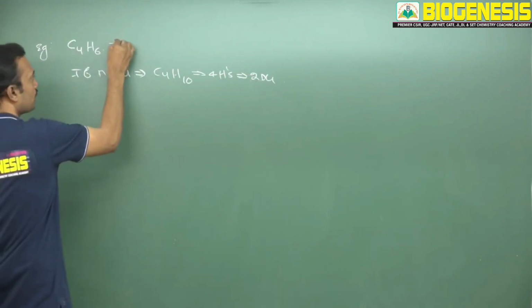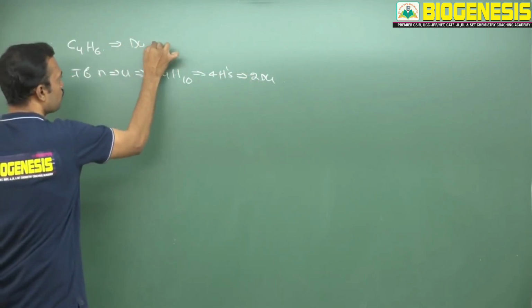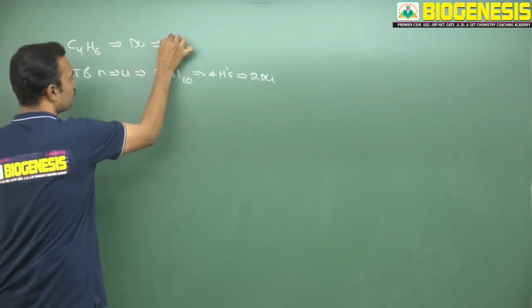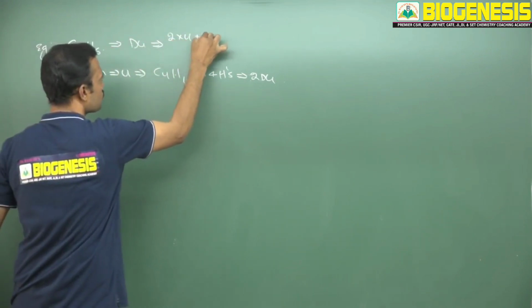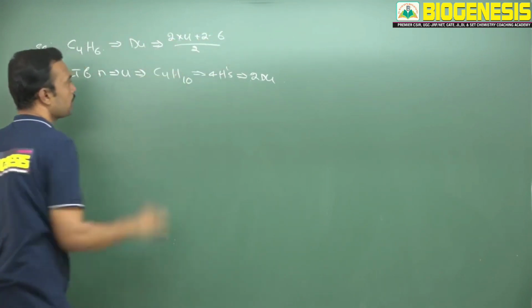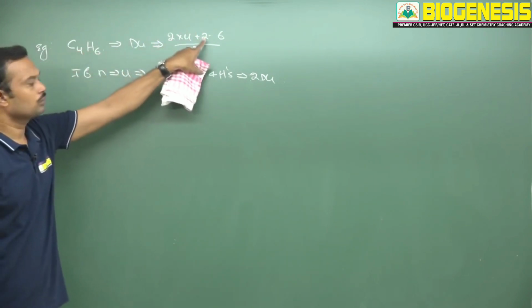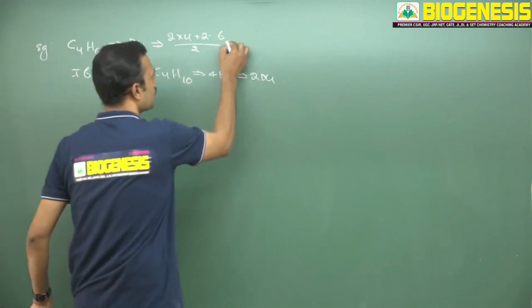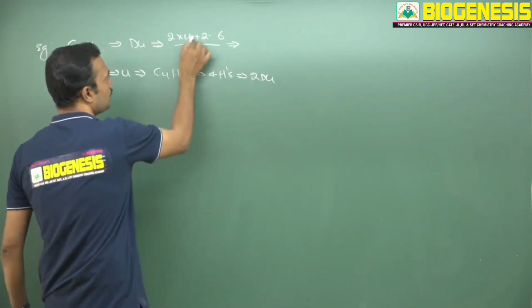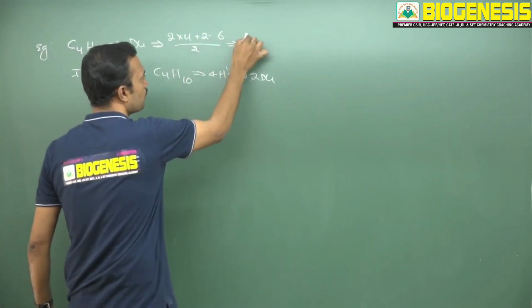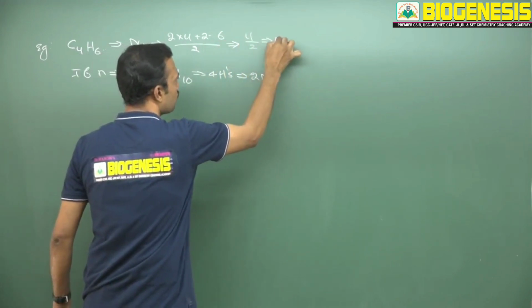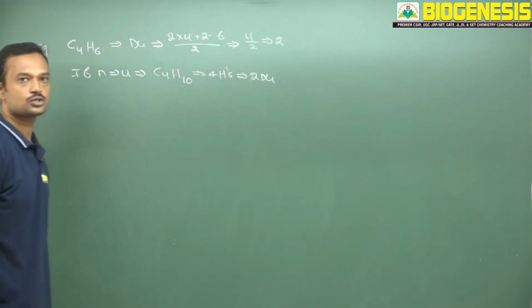Now here, how to calculate with the DU formula? If you apply the DU formula here, 2 into 4 plus 2 minus 6, by 2. You apply that formula: 4 carbons, multiply with 2, add plus 2, minus 6. Finally you may expect 8 plus 2, 10, 10 minus 6, 4 by 2. So when the value is 4 by 2, definitely you will get 2. Degree of unsaturation is 2.